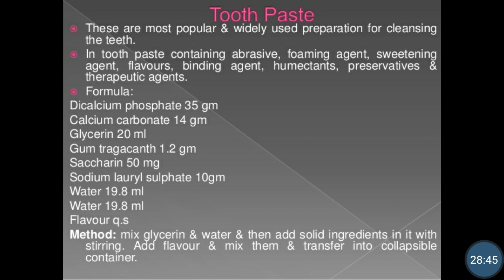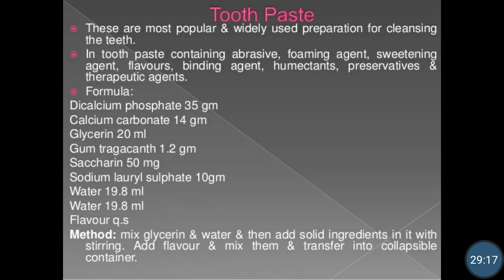It contains the dicalcium phosphate, calcium carbonate. Dicalcium phosphate and calcium carbonate are used as abrasive agents. Then glycerin as a humectant, gum tragacanth as a binding agent, saccharin as a sweetening agent, sodium lauryl sulfate as a detergent or foaming agent, then water as a vehicle. Also it contains some amount of flavors, that is quantity sufficient.